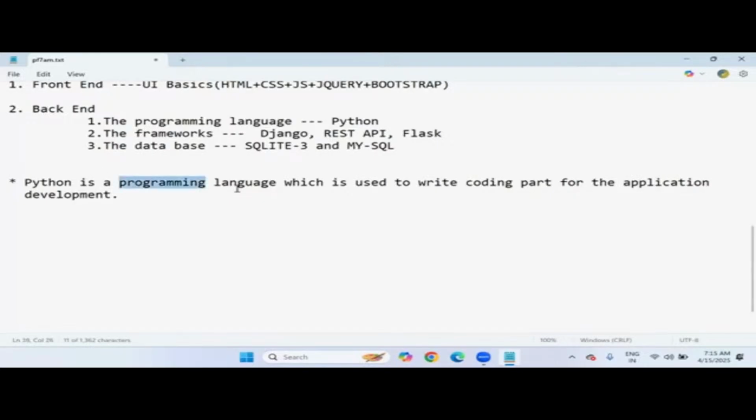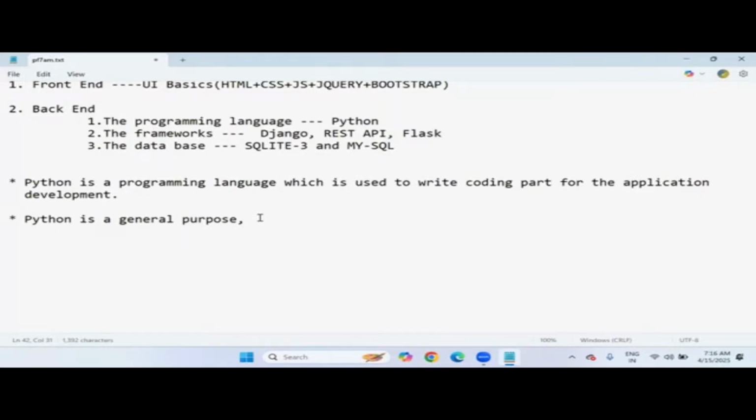As I said, Python is a programming language, right? Any programming language can be used to write the coding part or logic part for application development. But what type of language is it? Python is a general purpose language. What does it mean? It means Python was designed and developed for different types of application development, not only specific application development. Python was not designed for specific application implementation. It's designed for general application implementation.